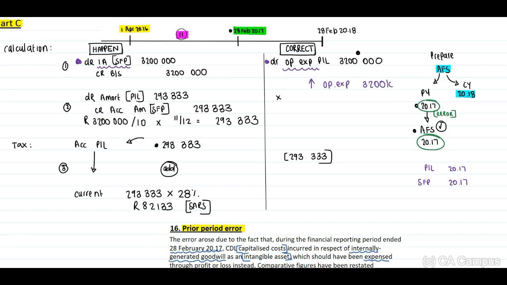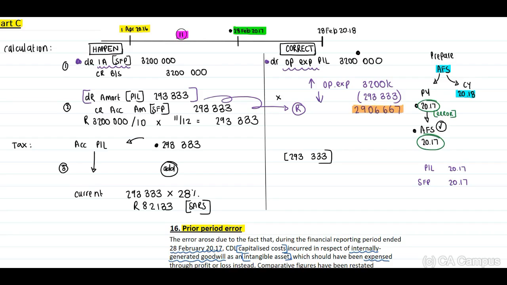But when you look at journal entry number 2, they've debited amortization costs, and we now need to reverse this transaction. If we reverse the transaction, we credit our operating expenses, therefore we decrease our operating expenses with a 293,333 amount, and the difference, which is our 2,906,667, will be the amount that our operating expenses increase with.